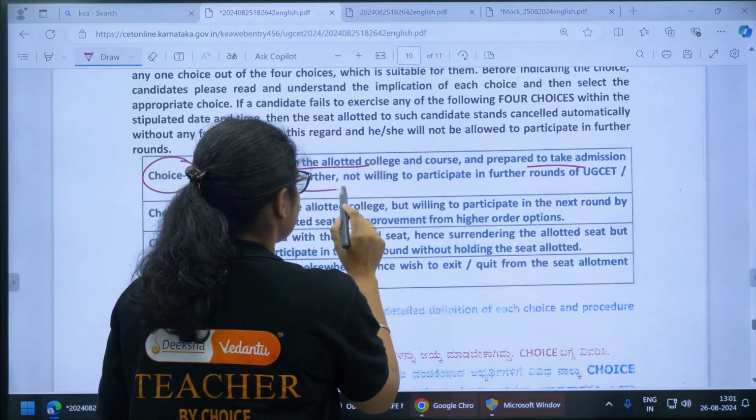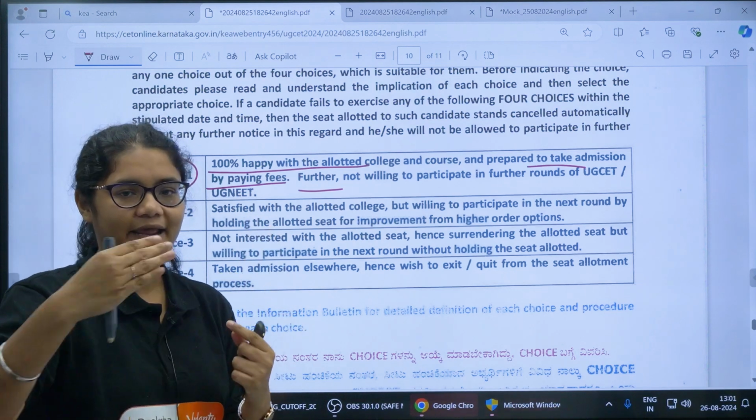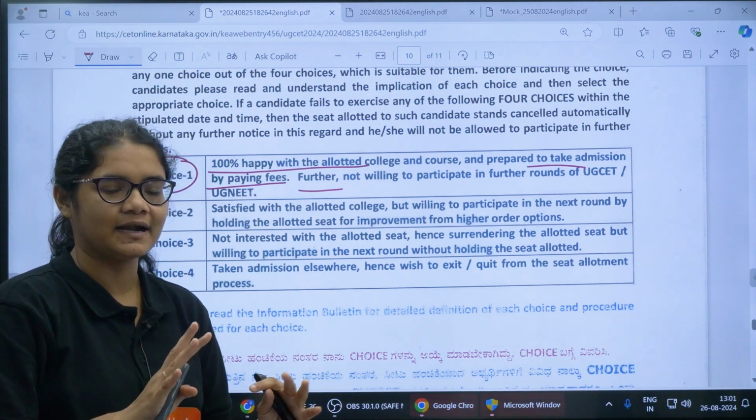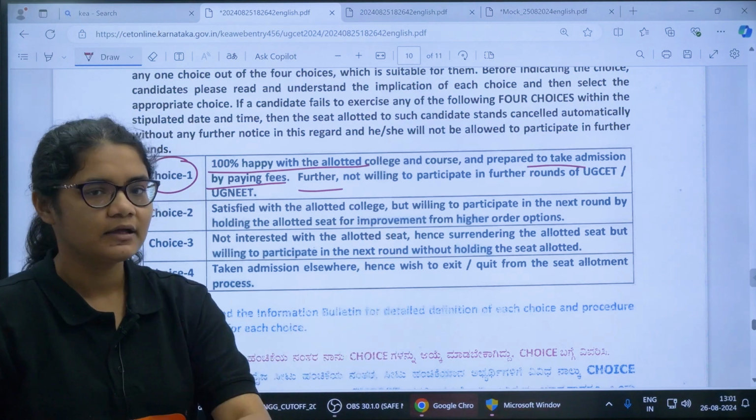If you select choice 1, then you will not be able to participate in the next round of counseling because you are already satisfied and you are joining the college. So you will not be eligible to participate in the next round.